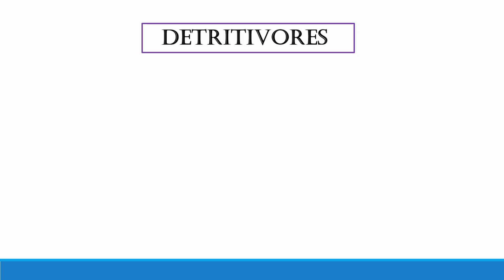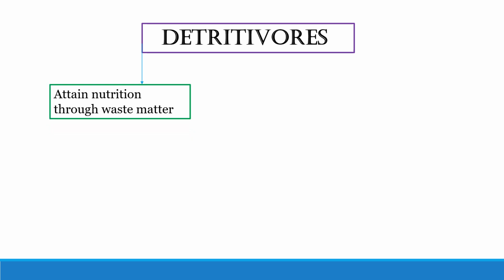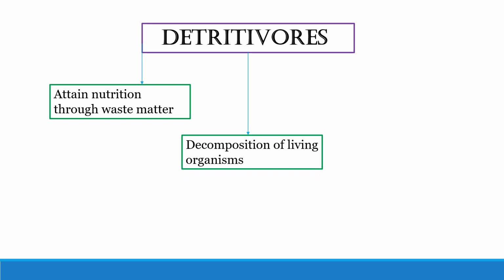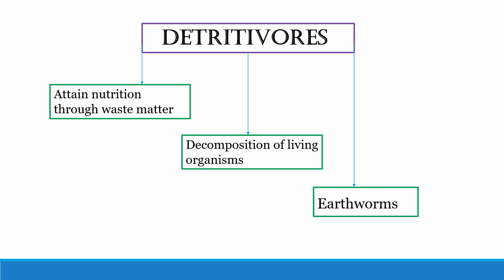So first of all we have the detritivores. The word has been taken from the term detritus, that actually means waste matter or decomposed matter. So these are basically those organisms that attain nutrition through the waste matter that has been decomposed, either of the plants or the animals. The most common example are the earthworms that burrow through the soil.